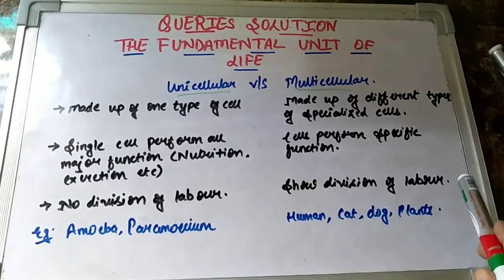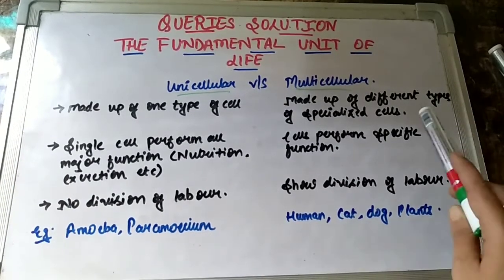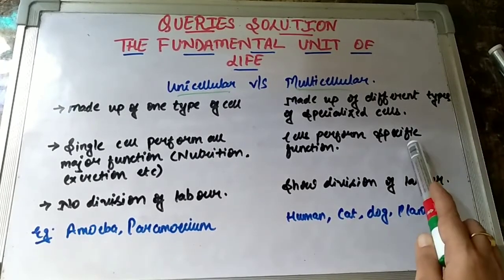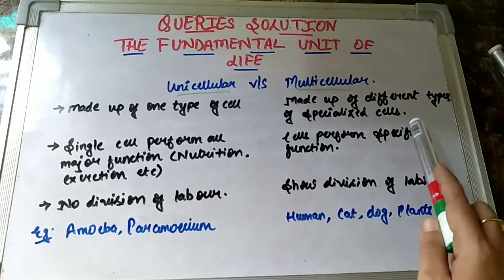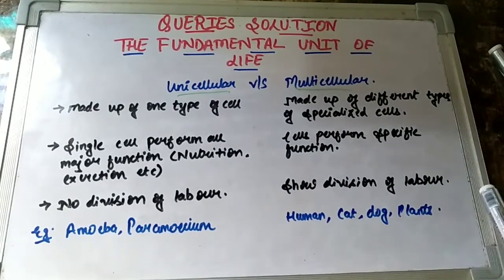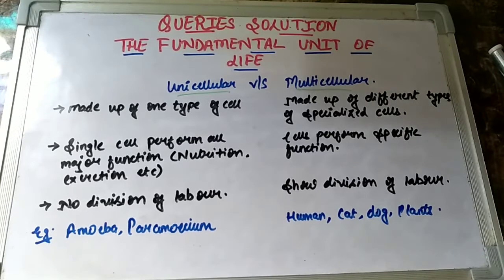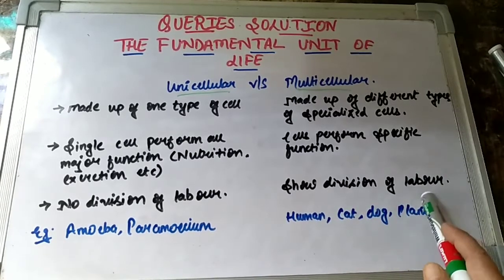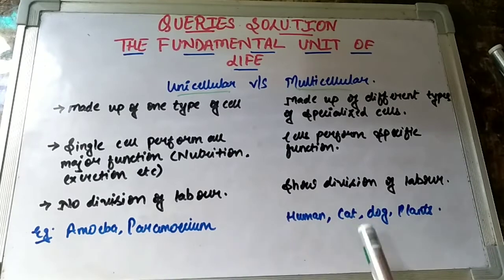But children, when we talk about multicellular, as we have discussed, they have specialized cells, they have different types of cells, and they all are performing their specific functions, their work. So the work in multicellular organisms, children, is divided. Our muscle cells will do the part of contraction and relaxation. Our nephrons will do the part of filtering the blood. Neurons will do the part of transporting messages, right? So these are all the works which are divided between the cells, and none of them will mix their work. So we definitely see the process of division of labor happening in the case of multicellular organisms. And I think everybody knows this.